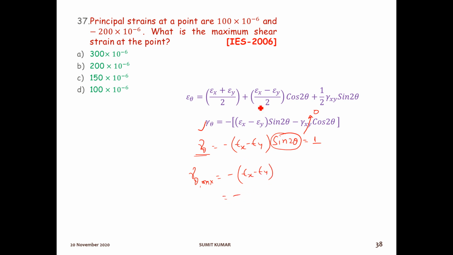which is, epsilon x is what? 100. So this will be 100 minus epsilon y, which is minus 200. Okay, it will be into 10 to the minus 6, since 10 to the minus 6 is given. So it will be minus 300 into 10 to the power minus 6 strain. So option number A will be the right answer. And this negative sign represents only direction. So the answer will be option number A, 300 into 10 to the power minus 6.